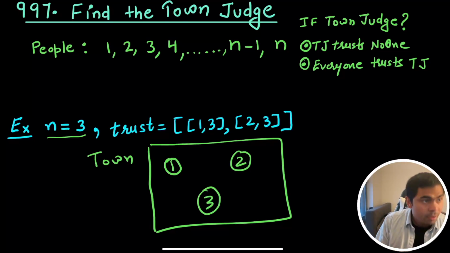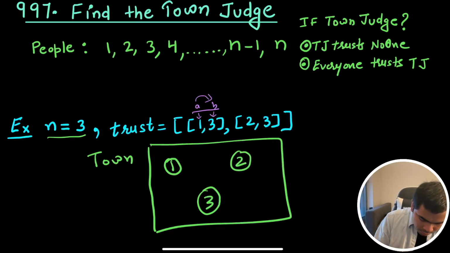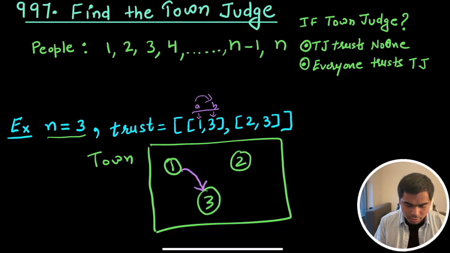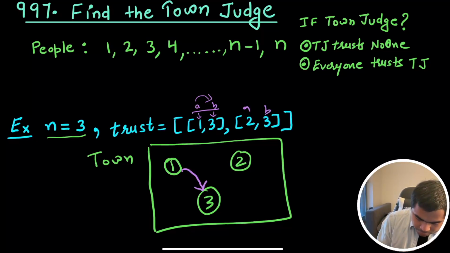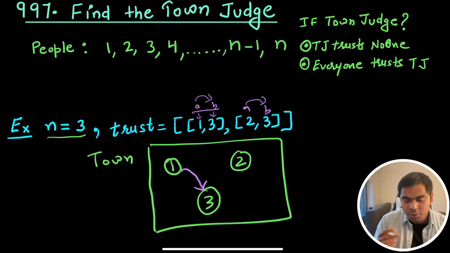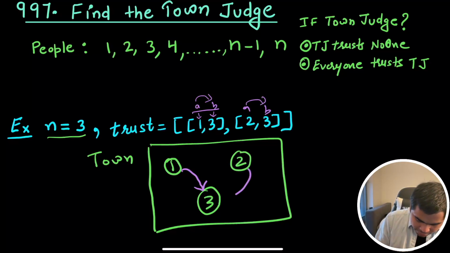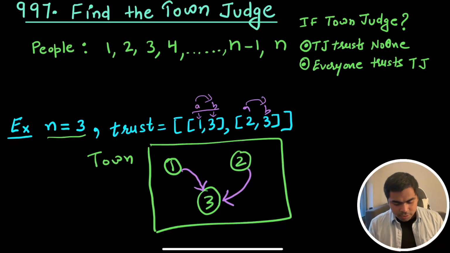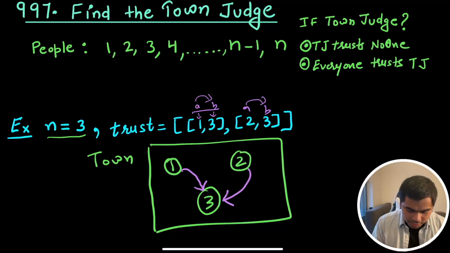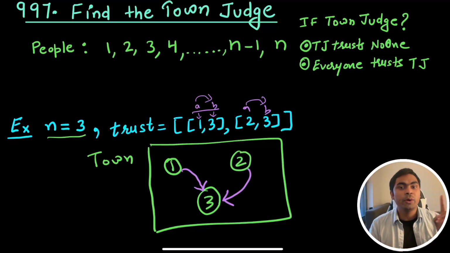Here the first value is 1 3, so this is my A and this is my B. That means A trusts B. So 1 3 means that 1 trusts 3. Then for the next value, this is my A and this is my B, and 2 trusts 3, so there is an outgoing edge from 2 to 3. Now let's go over the little graph that we just created. There are 3 people, with outgoing edges from 1 and 2 to 3, and no outgoing edge from 3 to anywhere, but 3 has 2 incoming edges.